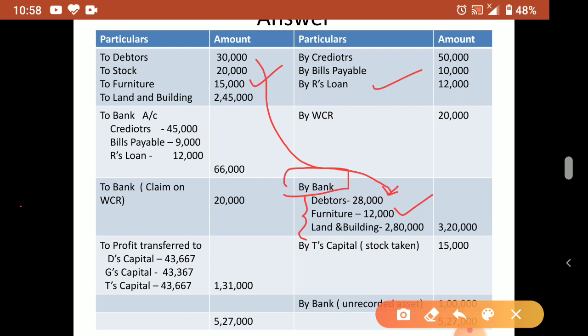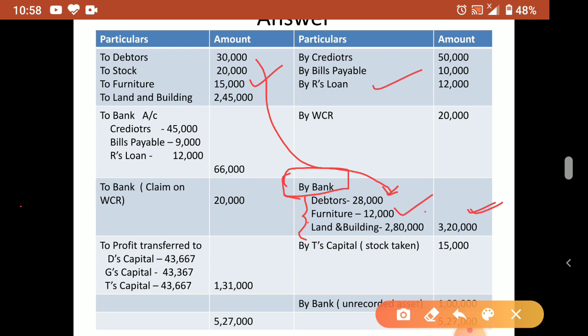Okay. If you are not writing these also, no problem, you can total it in a working note and directly bring the total amount here. But don't write 'by debtors, by furniture, by land and building'. You have to write 'by bank' only, because now we sold the assets. So asset names will not come, the asset is converted into cash, so only bank you have to write. Now all transactions are through bank, that's why we are writing bank. Okay. So the assets were sold for rupees how much? 3,20,000. Okay. Now liabilities payment.